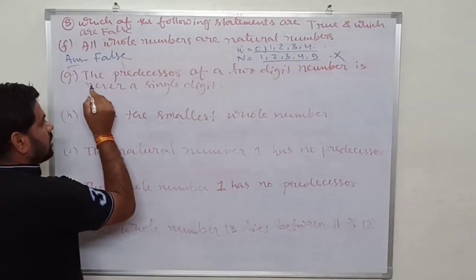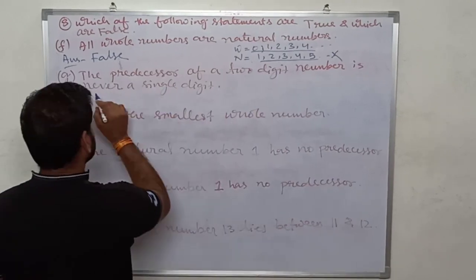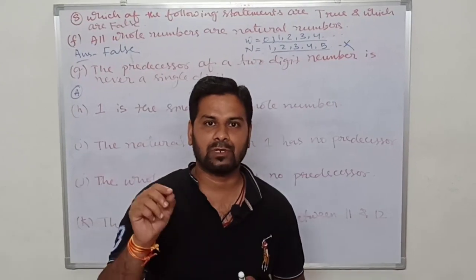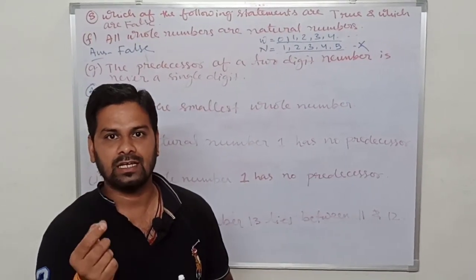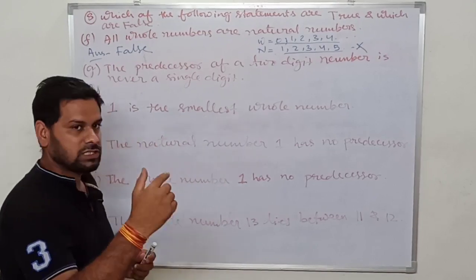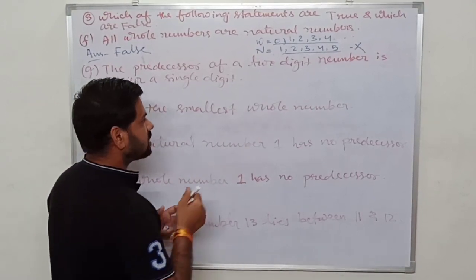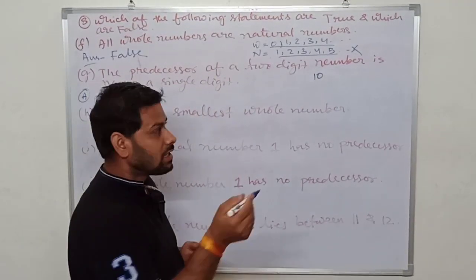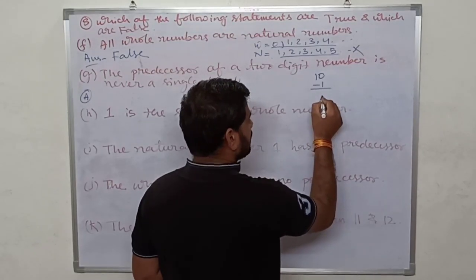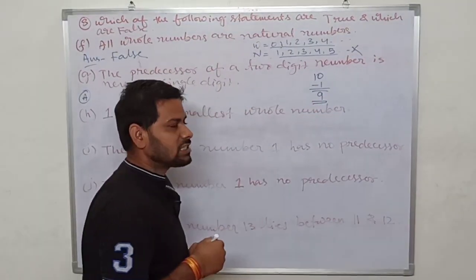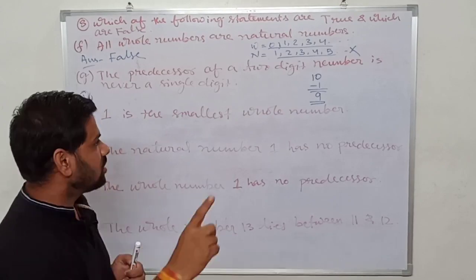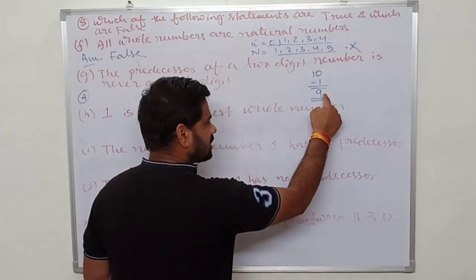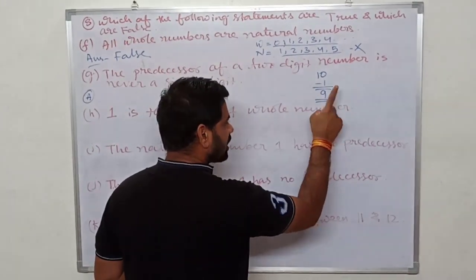Okay, next, the predecessor of a 2-digit number is never a single digit. It is asking whether the predecessor of a 2-digit number is never a single digit. We will just check. The smallest 2-digit number is 10. I will find out the predecessor of this. 10 minus 1 is 9. Is it a single digit or double digit? It is a single digit. So the statement says the predecessor of a 2-digit number is never a single digit, but this is false, because we got a single digit.